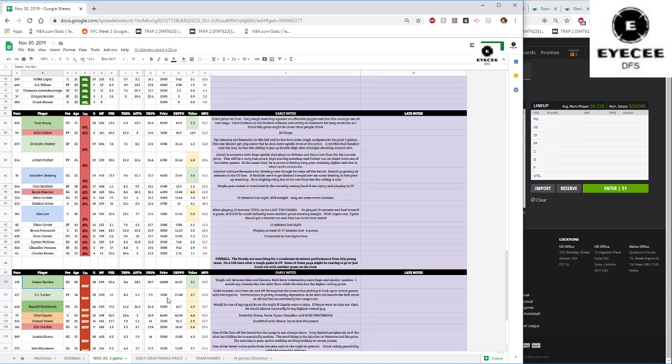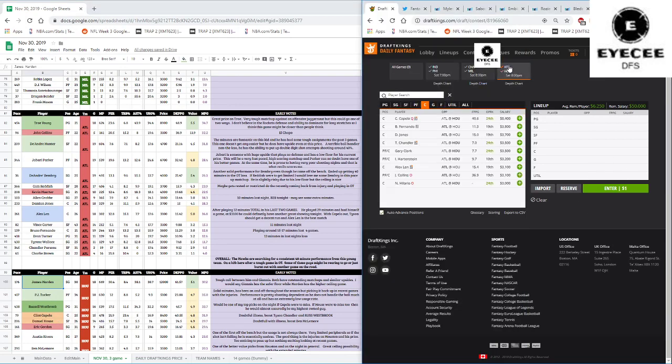PJ Tucker, 5,100, a little risky due to the price, but with Danuel House potentially missing, there's going to be a lot of standing in the corner, PJ, and waiting for Russell or James to give you the ball and shoot the damn ball. So PJ Tucker could definitely be a viable play.